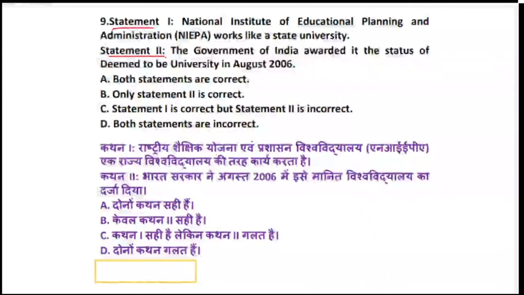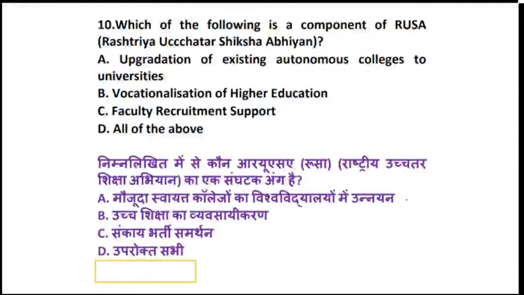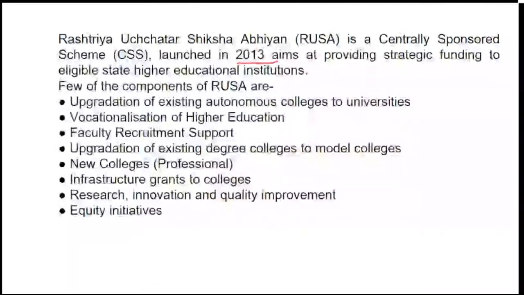Basically, what is it a component of? Is it a component of upgradation of existing autonomous colleges, vocationalization, faculty recruitment, or all the above? So the right answer is option D, that is all above. It is not only the upgradation, it is vocationalization also, and faculty recruitment support also. RUSA, Rashtriya Uchchatar Shiksha Abhiyan, is a centrally sponsored scheme which was launched in the year 2013 with the following components.